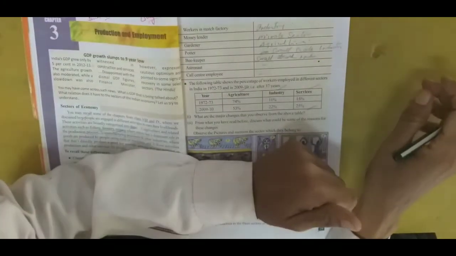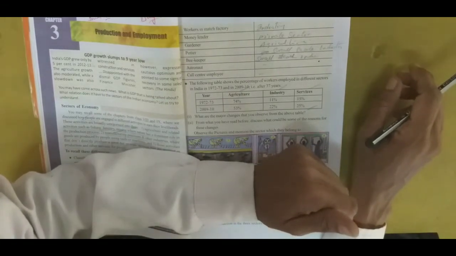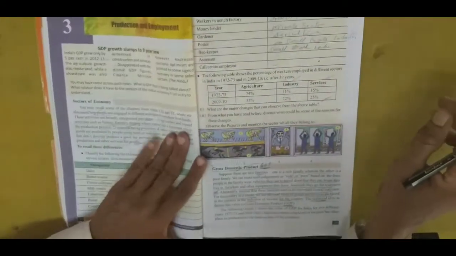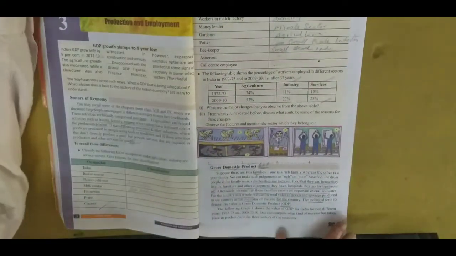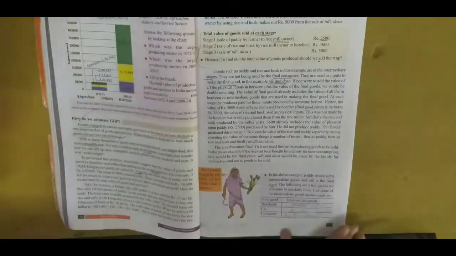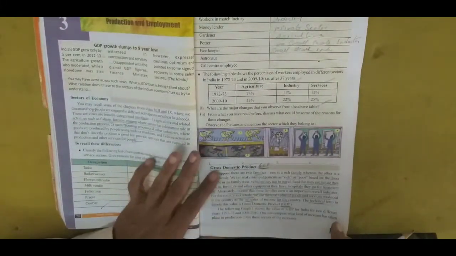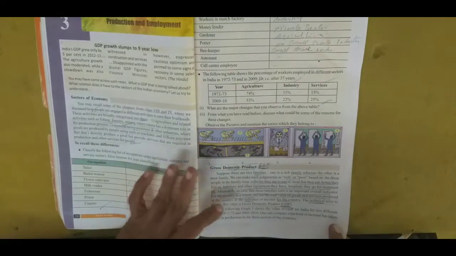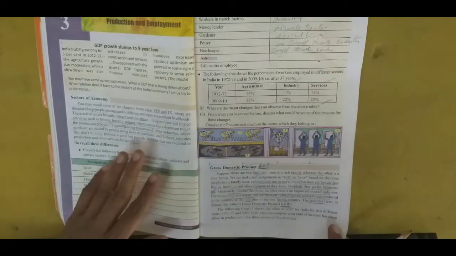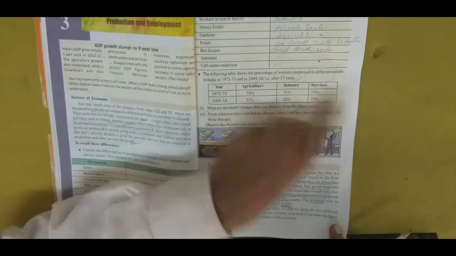The social textbook. In the previous class we had discussed chapter 3, production and employment. Today we continue the lesson. I hope the lesson is very interesting for you. We have seen in the previous class what GDP is. The full form of GDP is gross domestic product, and the three sectors are agriculture, industry, and services.